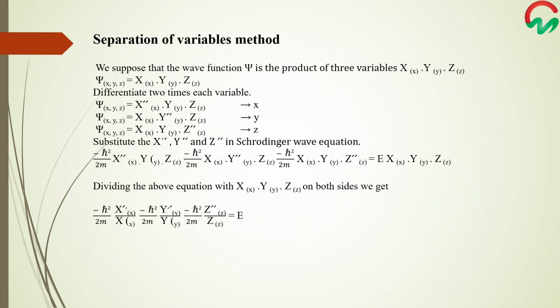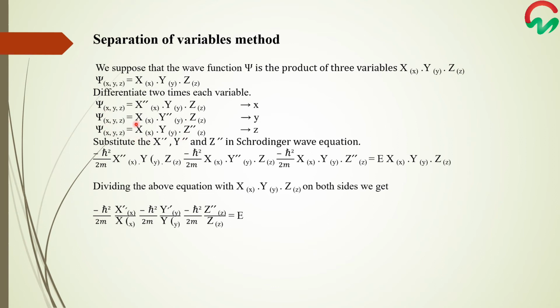We will solve the problem of the three-dimensional box by the method of separation of variables. In this method, we suppose that the wave function psi is the product of functions of the variables x, y, and z. So we will differentiate each of the functions x, y, and z two times, as you can see in these equations.